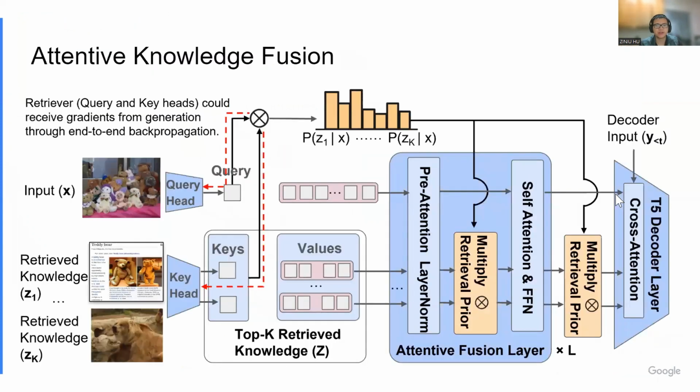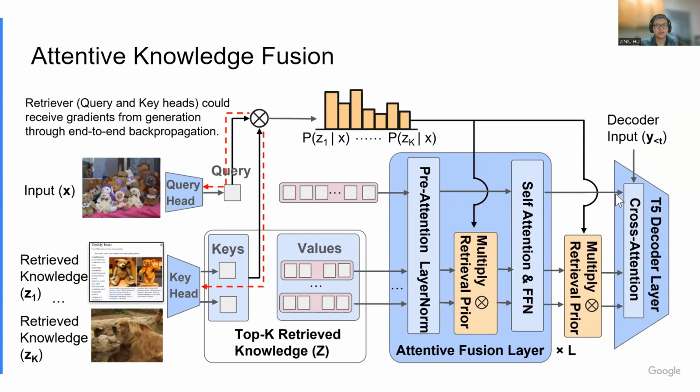The key to facilitating end-to-end training of retrieval is to identify which knowledge entry is most useful for solving the task. We propose an attentive fusion layer by injecting the retrieval score, computed via the dot product between the query and the key embeddings, as a prior during attention calculation.